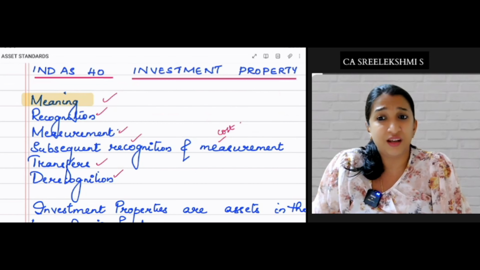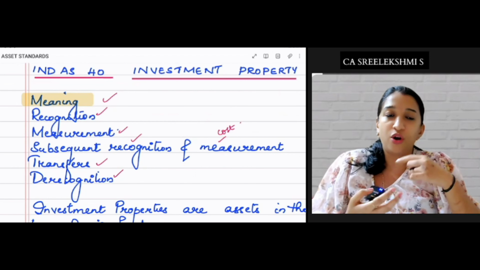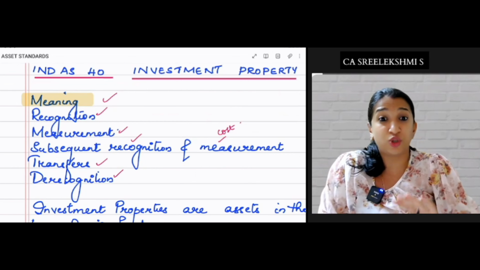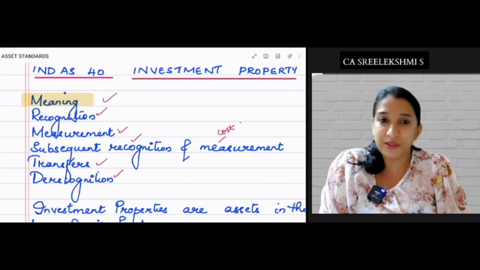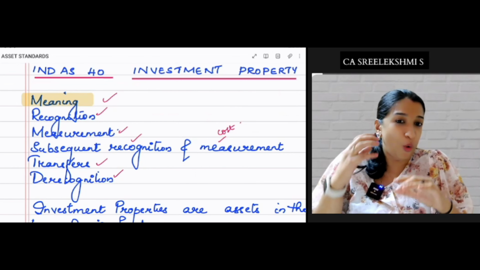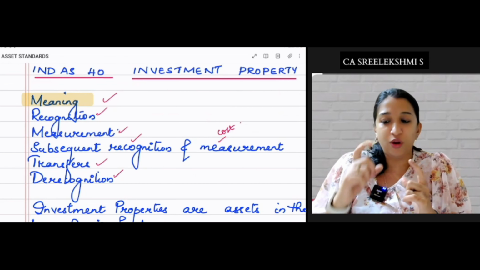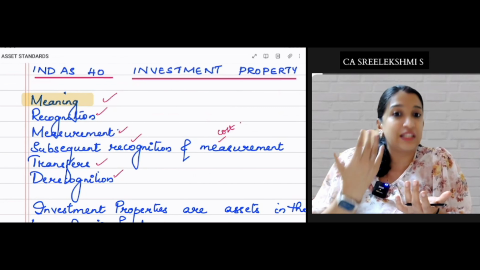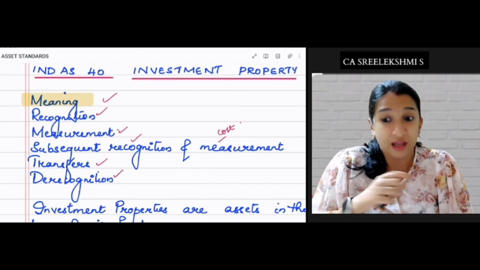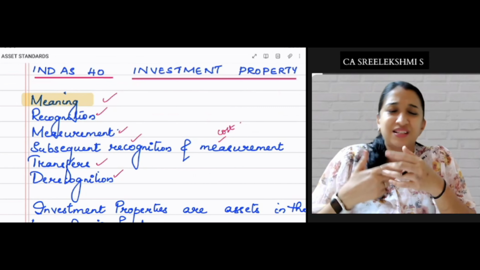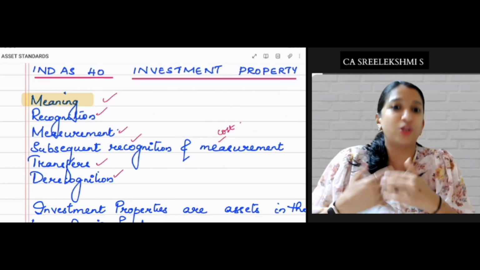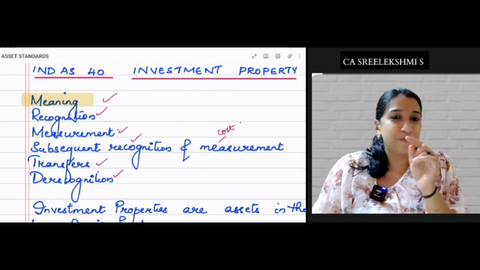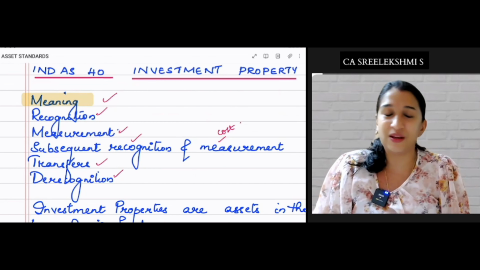Derecognition can be done if the asset is sold or held for sale, or no future economic benefits are expected to be derived, or the asset is retired from its active use. Within the group, if the holding company has given an asset on rental basis to the subsidiary, or the subsidiary has given an asset on rental basis to the holding company, in separate financial statements it is held for rental purpose. So Ind AS 40 will apply, but in CFS, Ind AS 16 will be applicable.